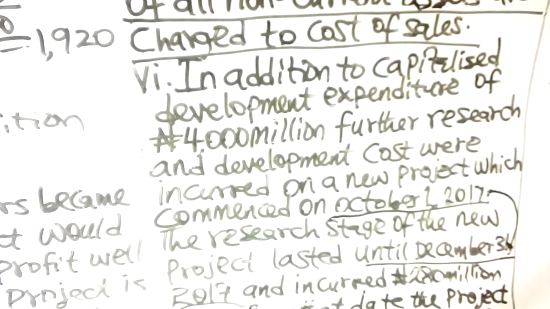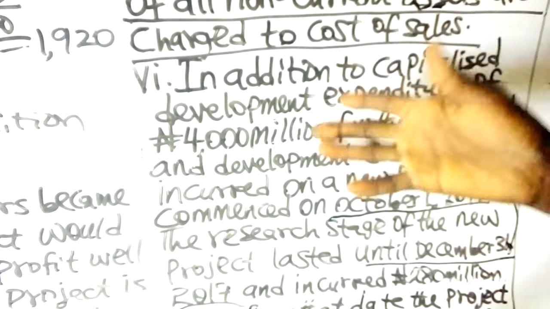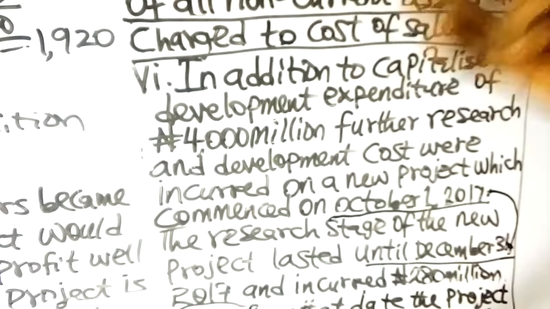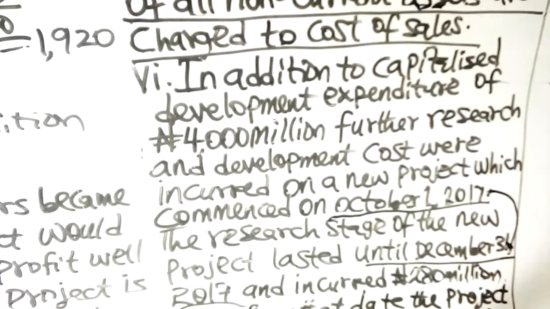You were told, in accordance with IAS 38, intangible asset, the life of the project is broken down into two: the research phase and the development phase.